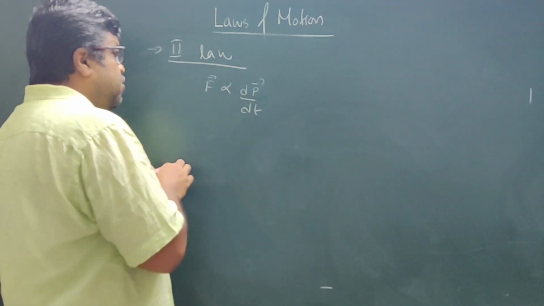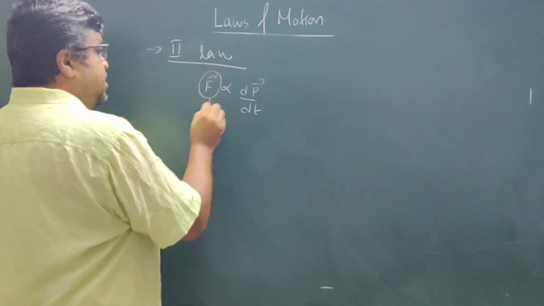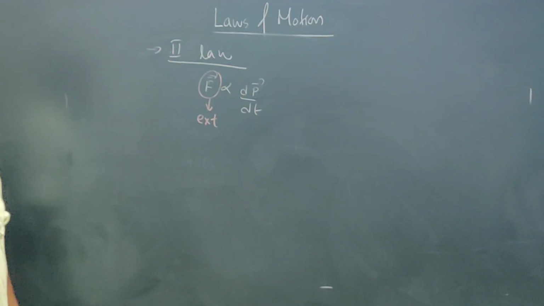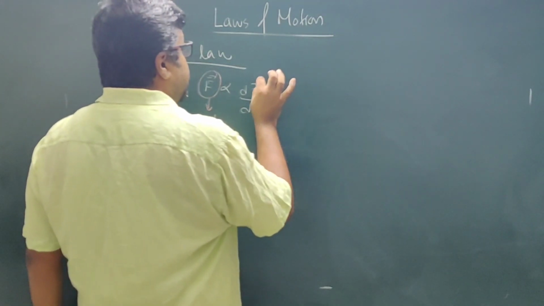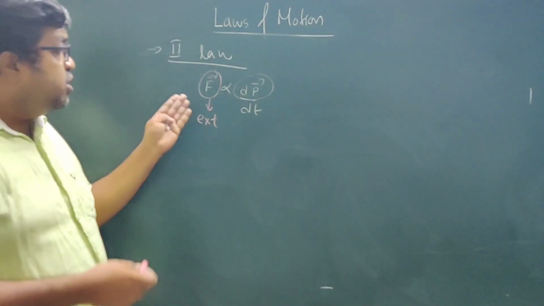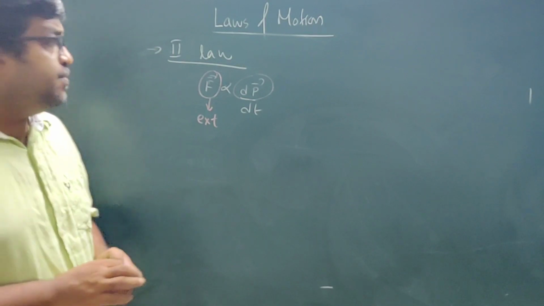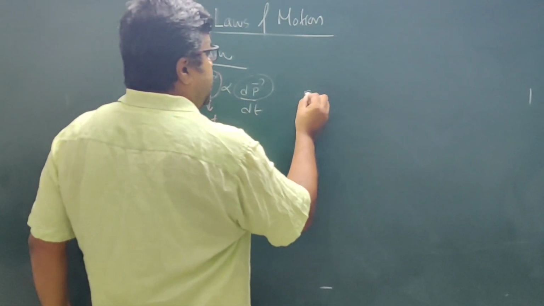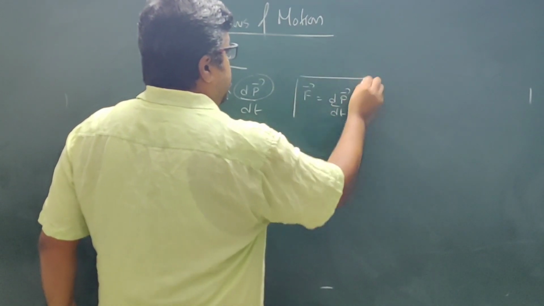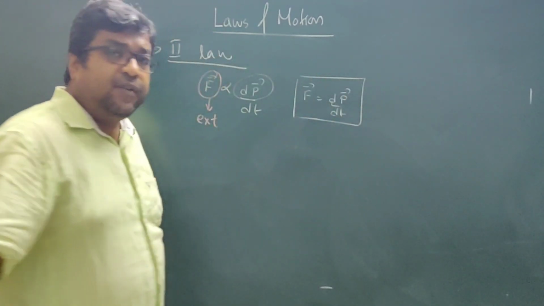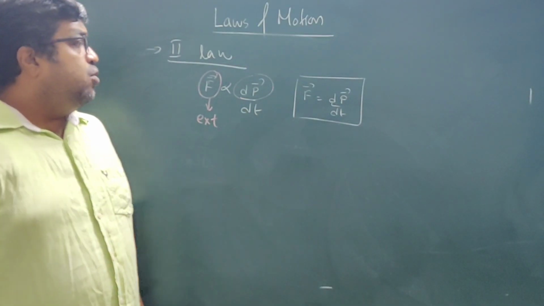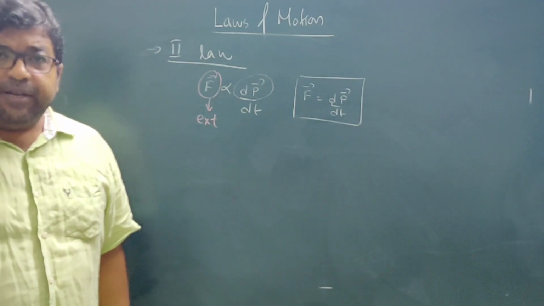First of all, this force F is the external force. It is not an internal force. And this P is momentum. So dP represents the change in momentum of the body on which this external force acts. Now this can be written as F is equal to dP by dt. Here I have taken the value of the proportionality constant to be 1. You know why. Now F is equal to dP by dt.